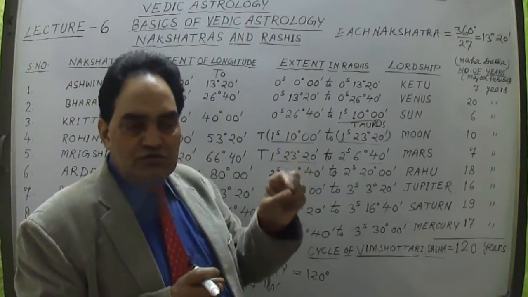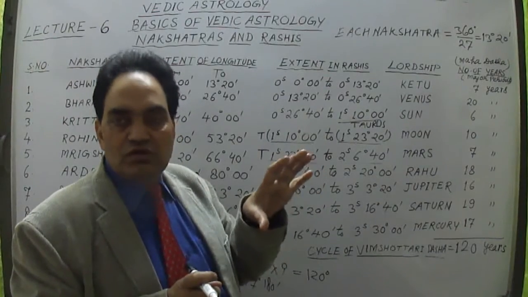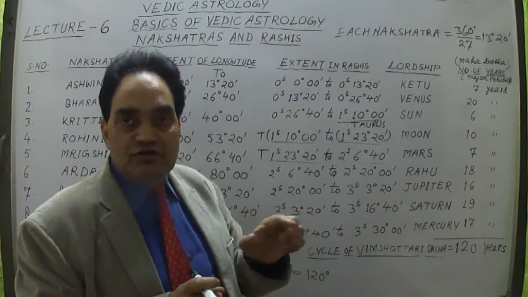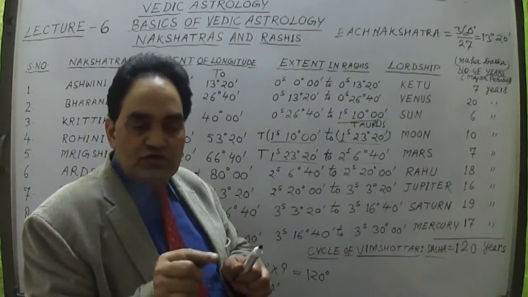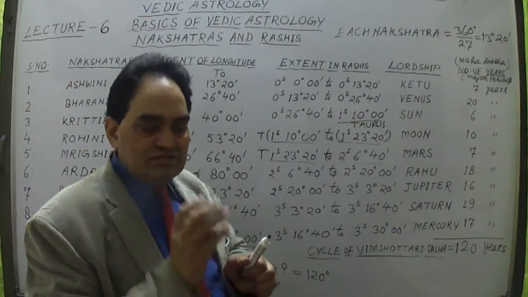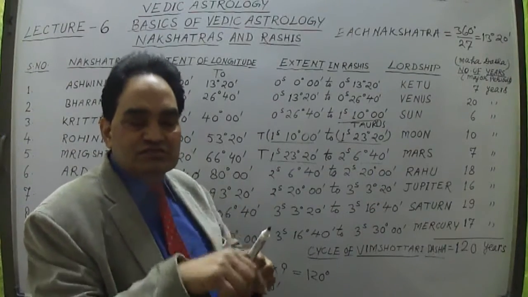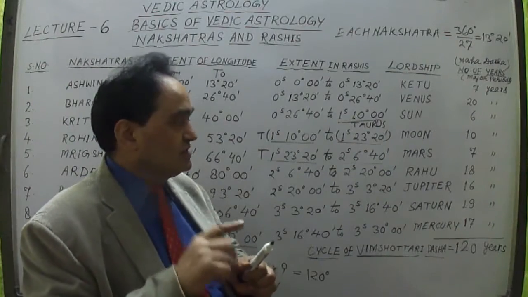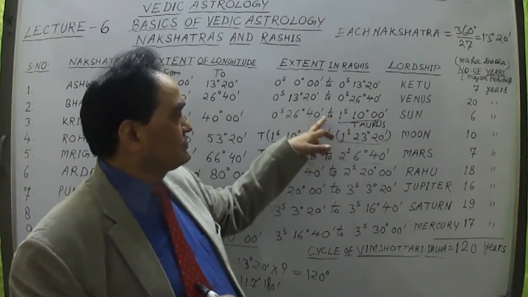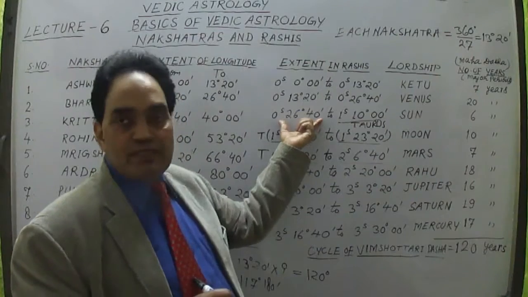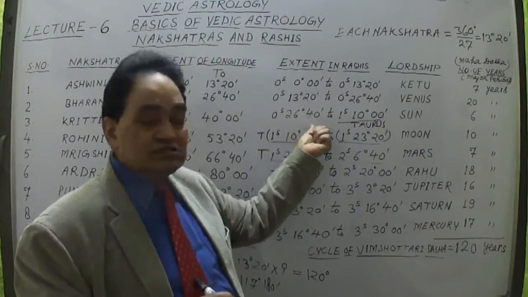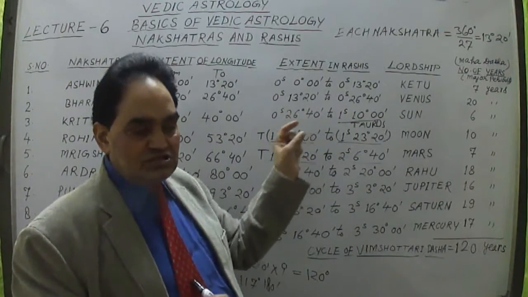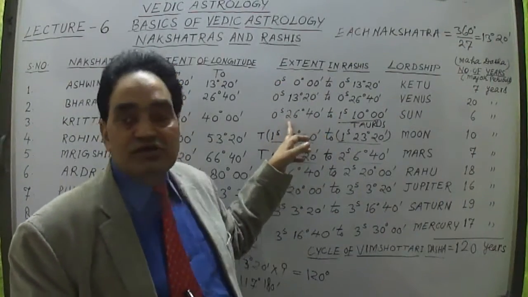So 13 degree 20 minutes, 13 degree 20 minutes: 2 Nakshatras are completed in the first sign, but still 3 degree 20 minutes is left. So the first quarter of the 3rd Nakshatra, Ashwini, Bharani, Kritika, is also lying in the first Rashi, the Aries sign. From 26 degree 40 minutes to 3 degree 20 minutes is lying in this sign, Aries sign.